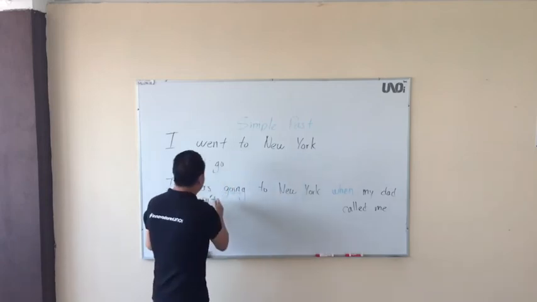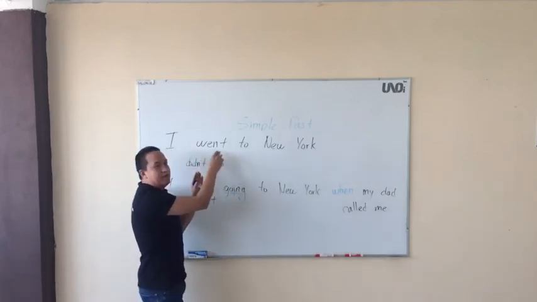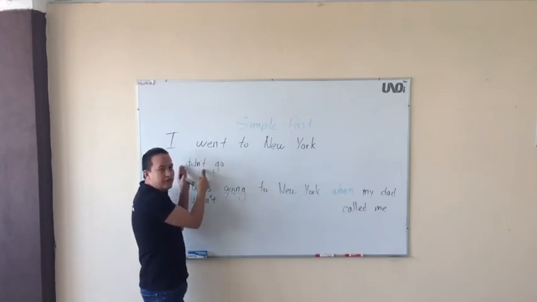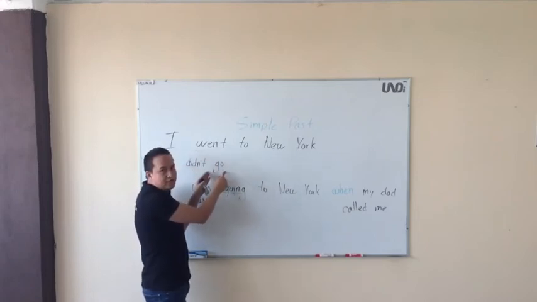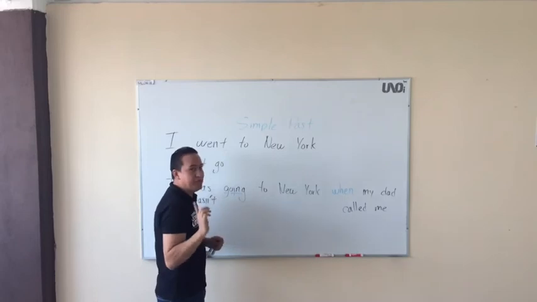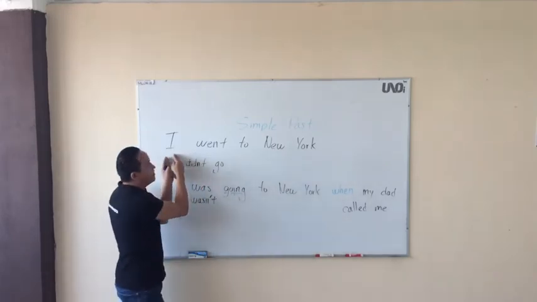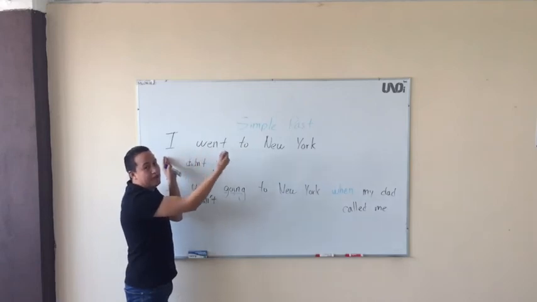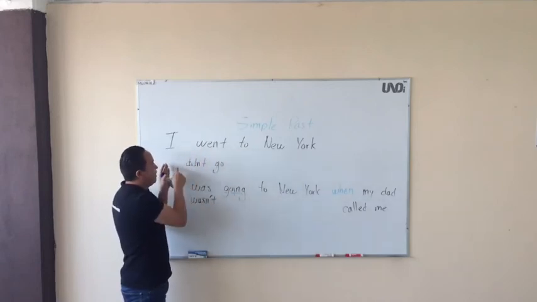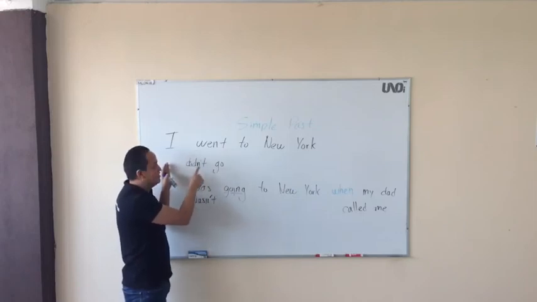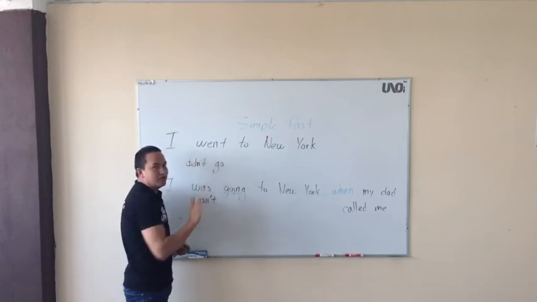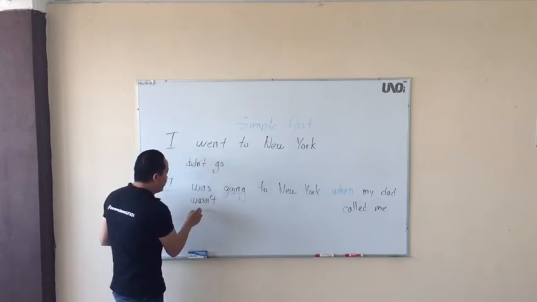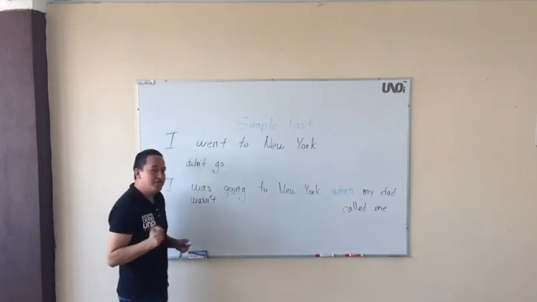Now, here is going to be only the verb in past, and here the didn't, and the verb in simple form, always for all of the people. For example, my parents went, the dog went, my dad went, my mom didn't go, my parents didn't go, the president didn't go, the dog didn't go. So in all of this, you are not going to change. But here, when you have was, you have to change it.